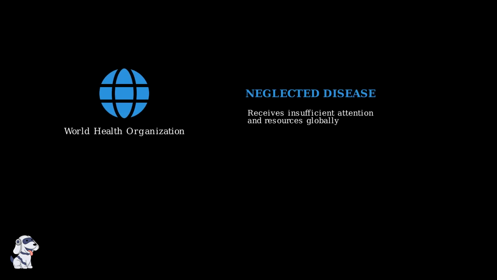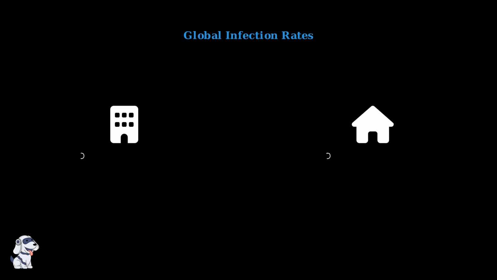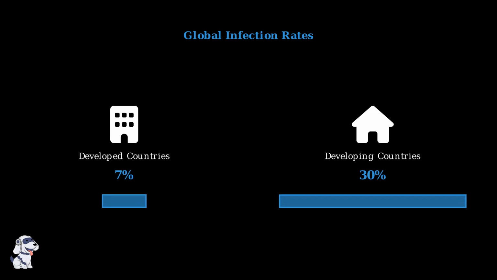Giardiasis holds a concerning status in global health. The World Health Organization has classified it as a neglected disease, meaning it receives insufficient attention and resources despite affecting millions worldwide. The global impact of giardiasis varies dramatically between regions. In developed countries, infection rates reach about 7% of the population. However, in developing countries, this number jumps to a staggering 30%.